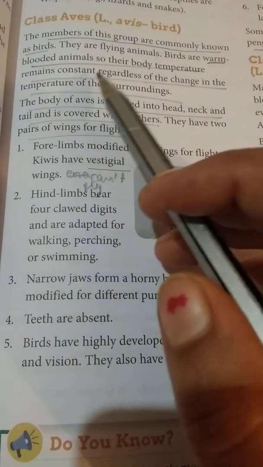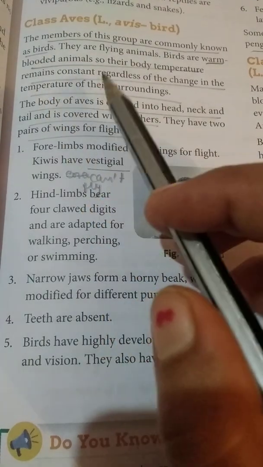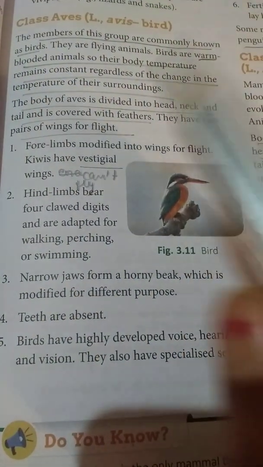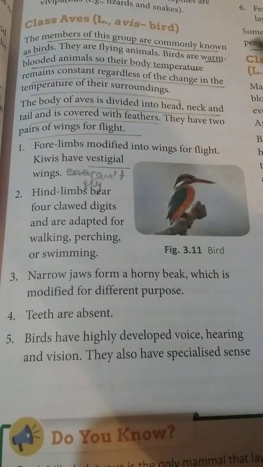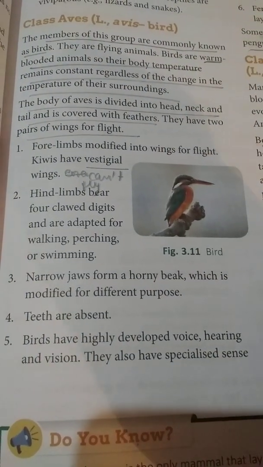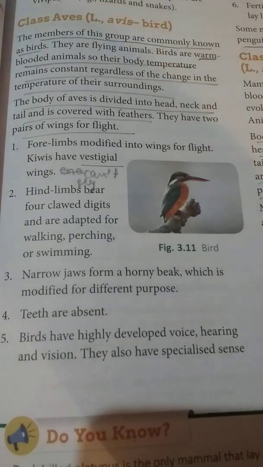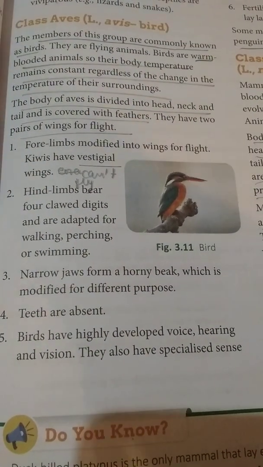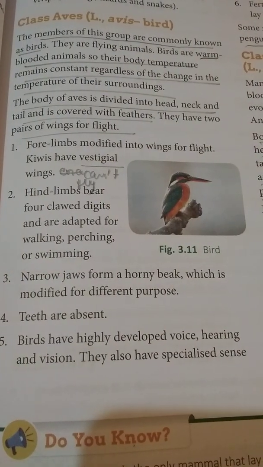Birds are warm-blooded animals, so their body temperature remains constant regardless of the change in the temperature of their surroundings. What does it mean? It means that their body temperature doesn't change according to the surroundings. It has no relation with the environment temperature.